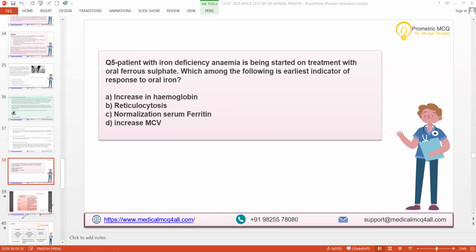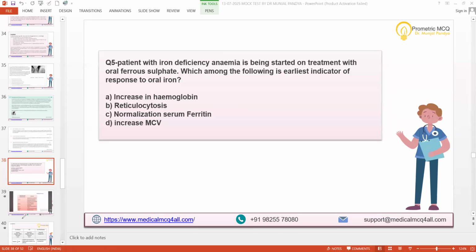Let me tell you, there is no one answer for all anemia. I'll give you a quick example. If the patient is young and can tolerate orally, oral iron is the number one choice. If the patient is not tolerating, has side effects, or compliance is poor, then you give IV iron. Sometimes in an emergency, say for example, 9 months of amenorrhea, the patient is going to deliver in 1 week and hemoglobin is 7 or 8 gram.